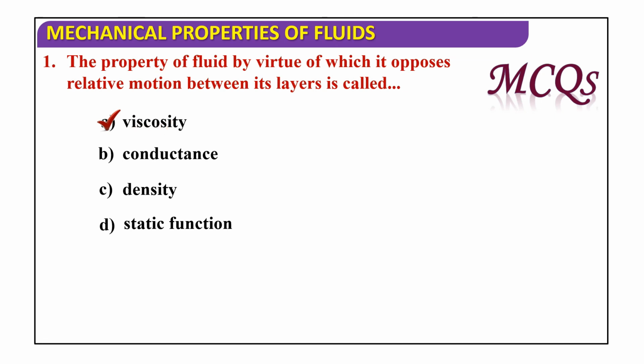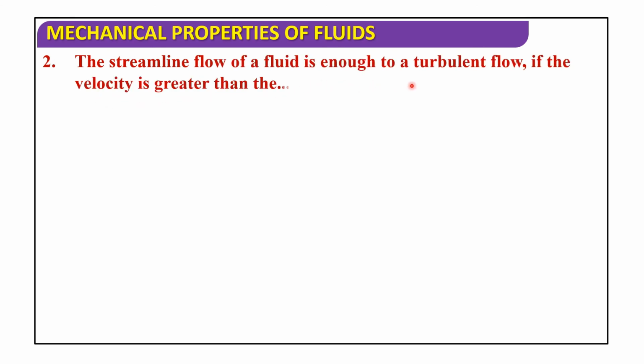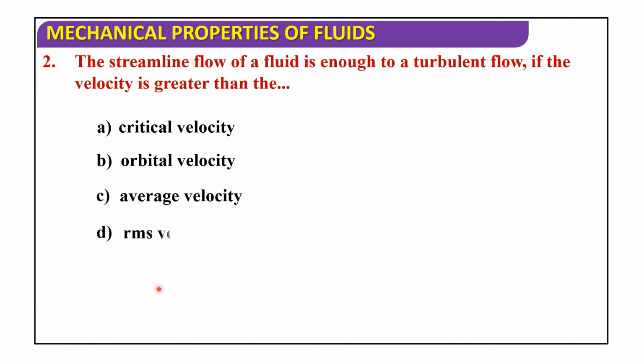Next, the streamlined flow of a fluid changes to a turbulent flow if the velocity is greater than the critical velocity, orbital velocity, average velocity, or RMS velocity. So the streamlined flow of a fluid changes to a turbulent flow if the velocity is greater than the critical velocity.